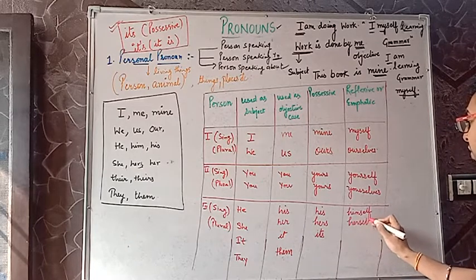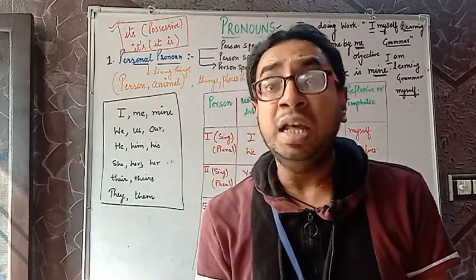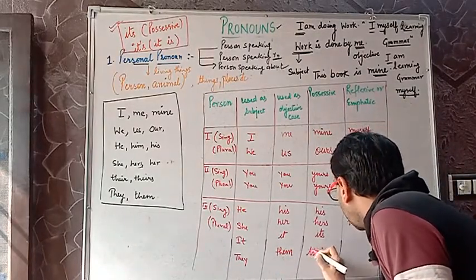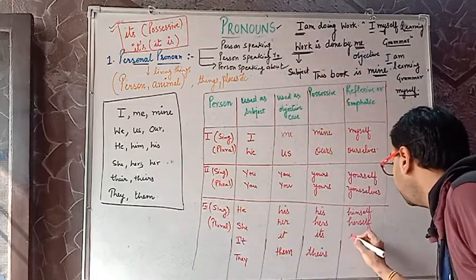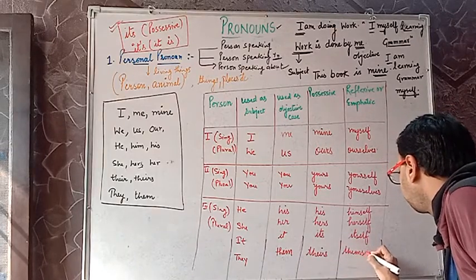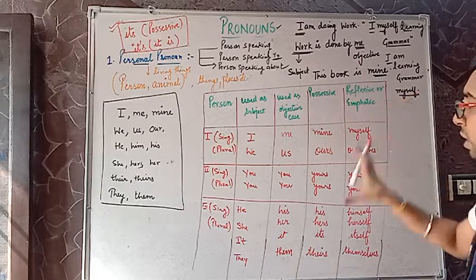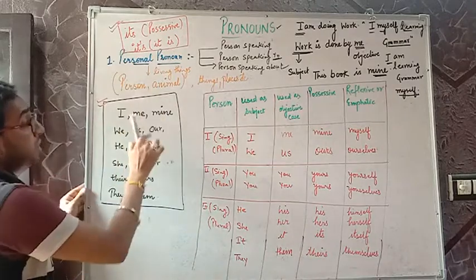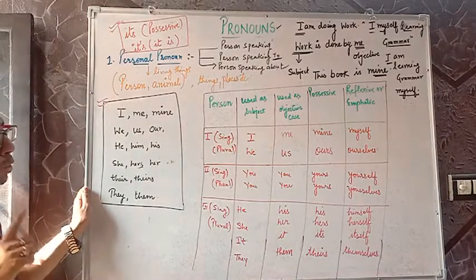Next, for reflexive, he will become himself, she will become herself. We never say themselves for he. He means only one, no? So why would we have a plural form of that? They here become theirs. Their work, theirs. Do remember. So it becomes itself and they become themselves. So it's very, very important. By this, first person, second person, third person is over. But I think you might be clear now about what personal pronouns are and how they are used. This table is very, very important for you to analyze.